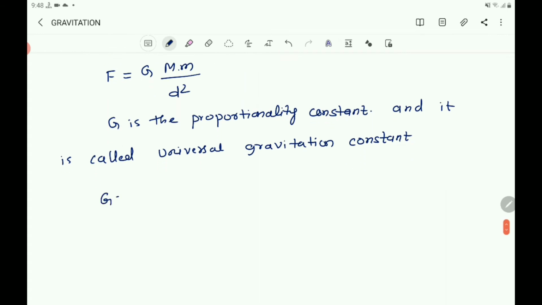And G equals, you can write the formula, F into d square by m into m.